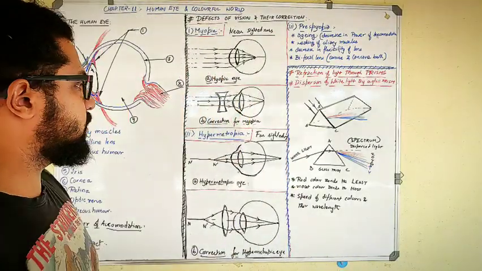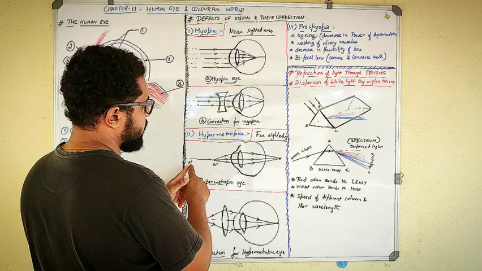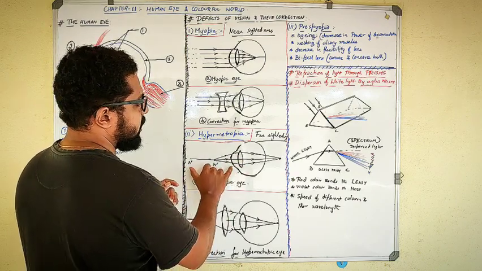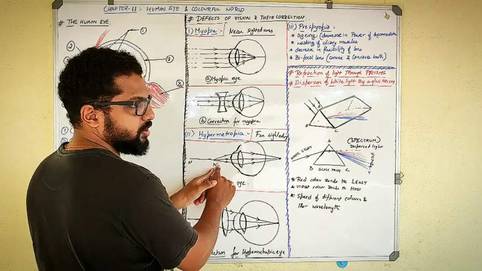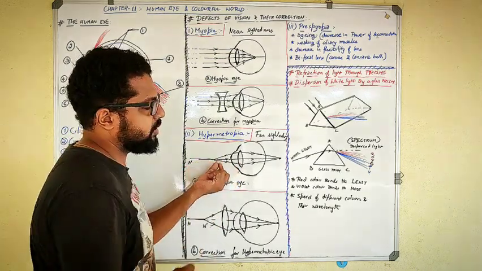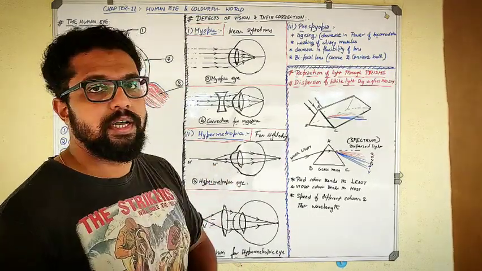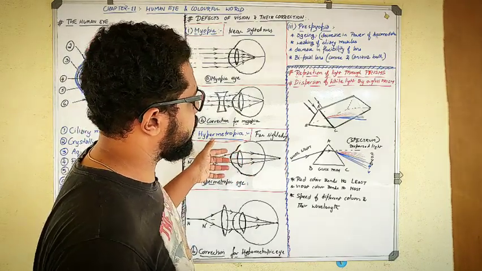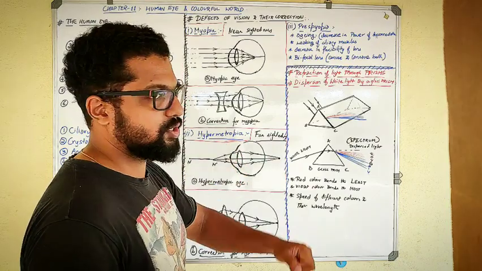And what happens in this case is, this is usually the near point for the hypermetropic person. Suppose this is some 100 centimeters and this is 25 centimeters. This is the normal portion. When I keep the object at the near point of a normal person, that is 25 centimeters, to the hypermetropic eye, light rays will travel from that object and fall on the lens and get converged.